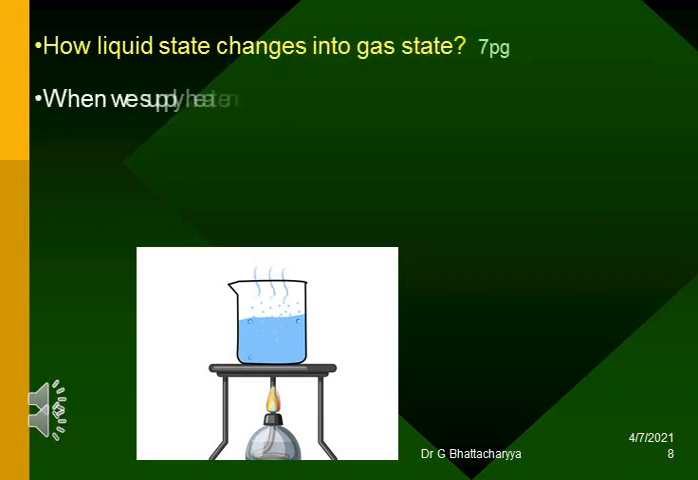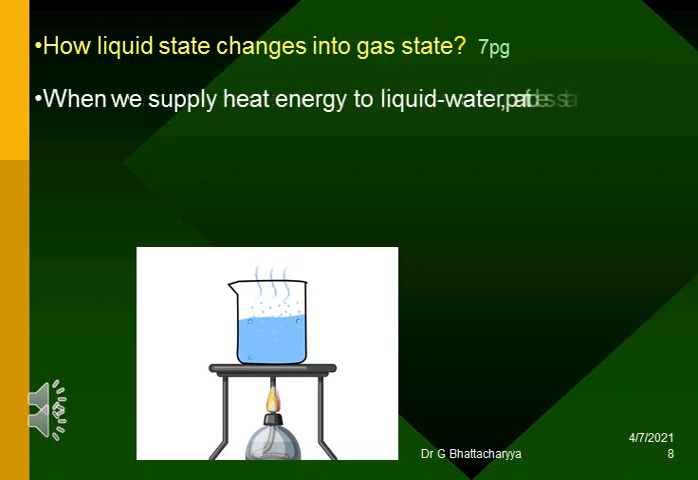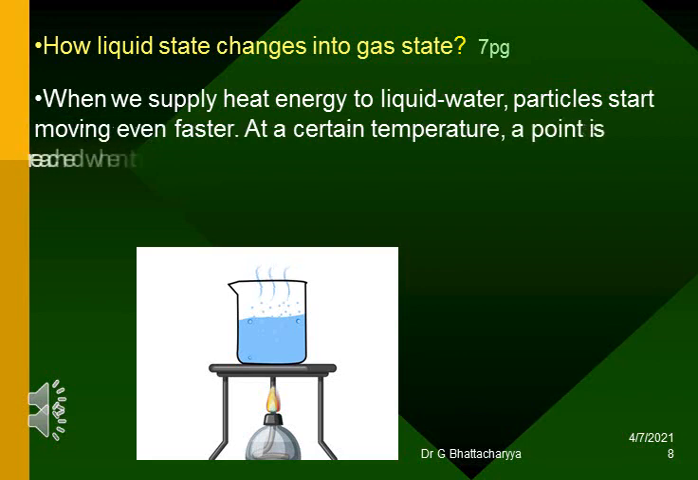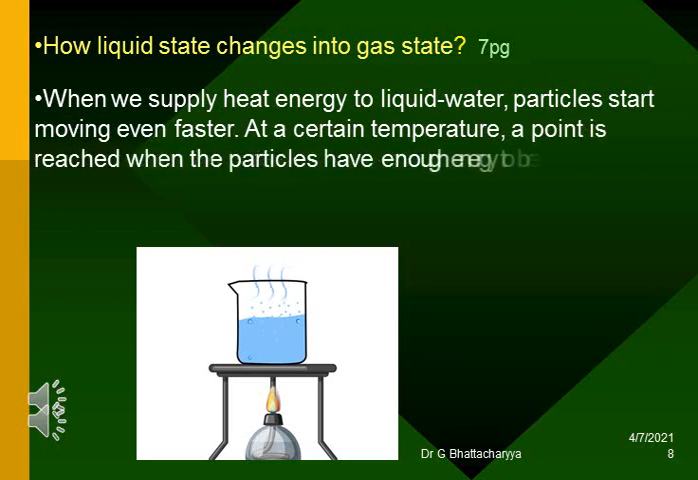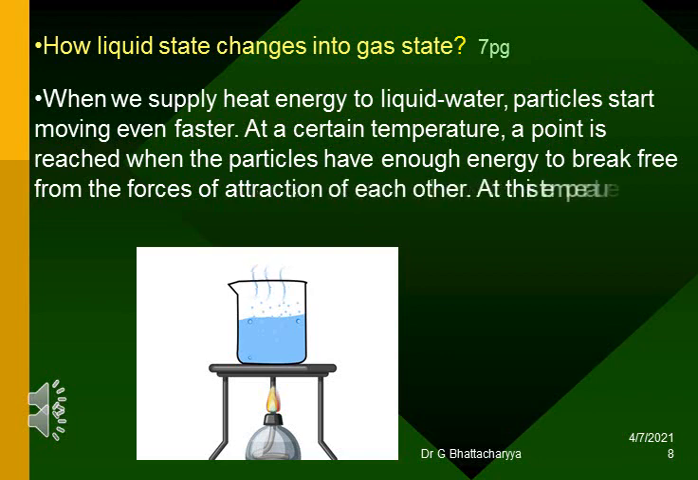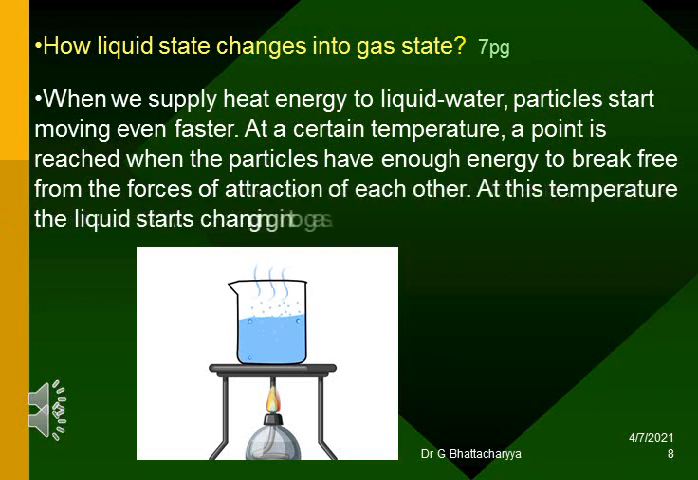How does the liquid state change into gas state? When we supply heat energy to liquid water, particles start moving even faster. At a certain temperature, a point is reached when the particles have enough energy to break free from the forces of attraction of each other. At this temperature, the liquid starts changing into gas.